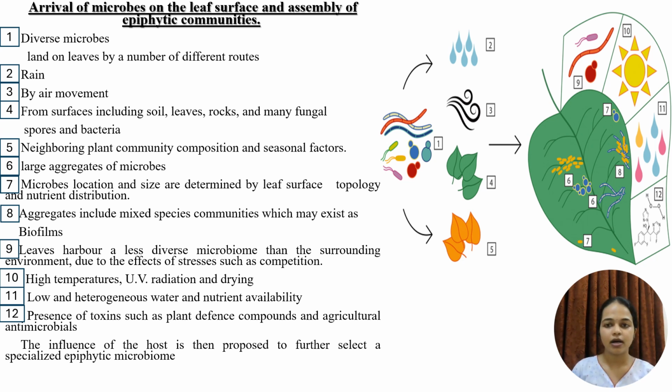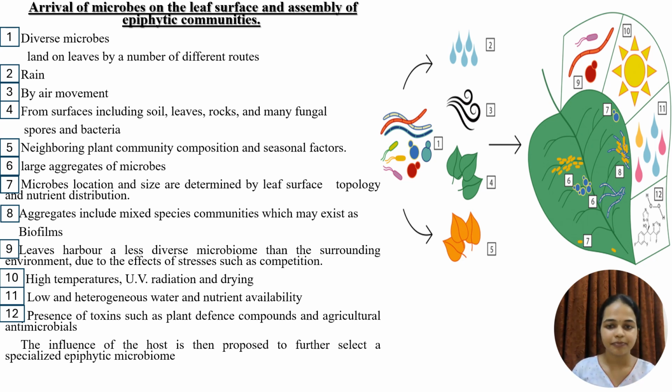After arrival on the leaf surface, there is a formation of large aggregates of the microbes. So number 7 indicates that once on the leaf, these microbes exist in large aggregates. The location and the size are determined by the heterogeneous nature of the leaf surface topology and the nutrient distribution. And number 8 tells that there is an aggregation of the aggregates that includes mixed species communities which may exist as biofilms. I have already told you what biofilms are.